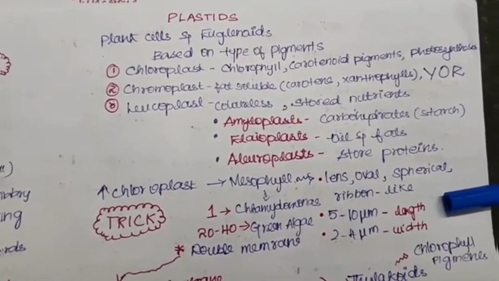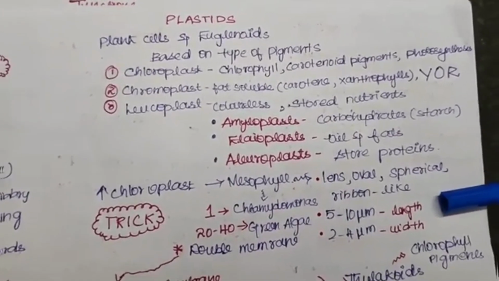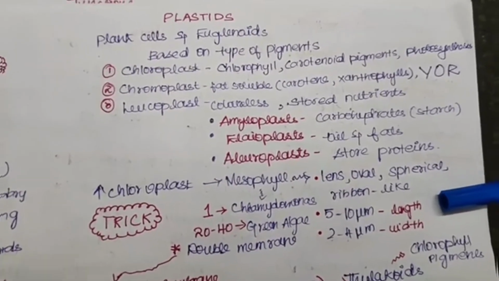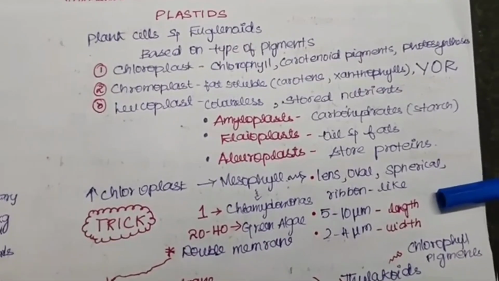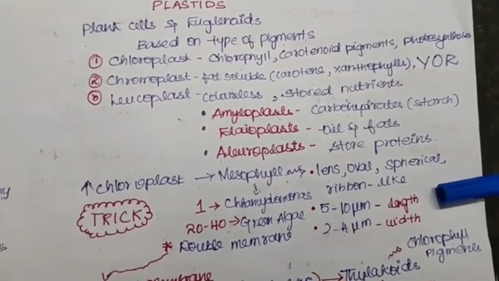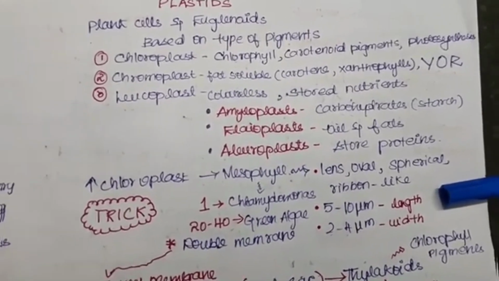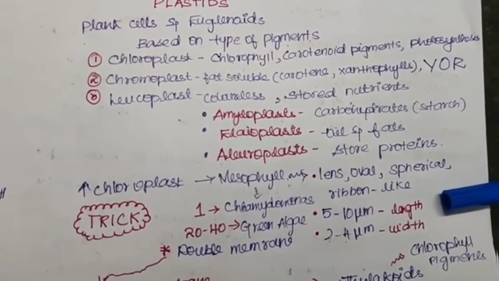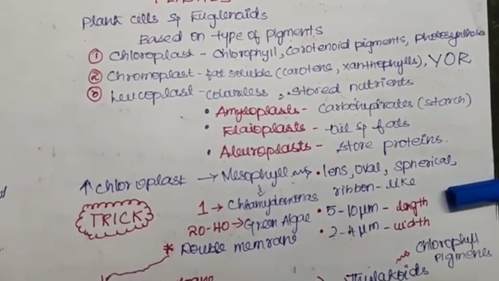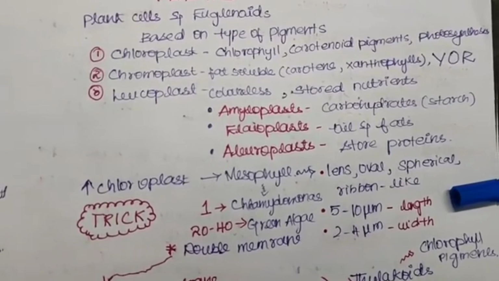Now to talk about the chromoplast, it has fat soluble carotenoid pigments such as carotene and xanthophylls, and it gives color to the plant such as yellow, orange and red. Now to talk about the leucoplast, it is colorless and it stores nutrients, in three types.